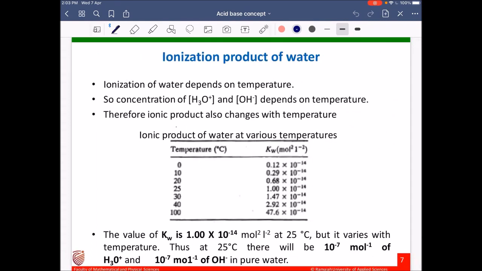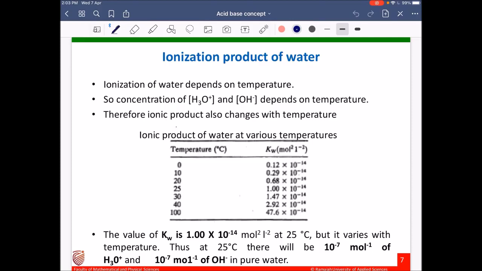Ionization of water depends on temperature. So concentration of hydronium ion and OH minus ion depends on temperature. Therefore, ionic product also changes with temperature. Here we are showing one table which depicts ionic products of water at different temperatures. The value of ionic product of water Kw is 1 into 10 to the power minus 14 mole square per liter square at 25 degrees Celsius.